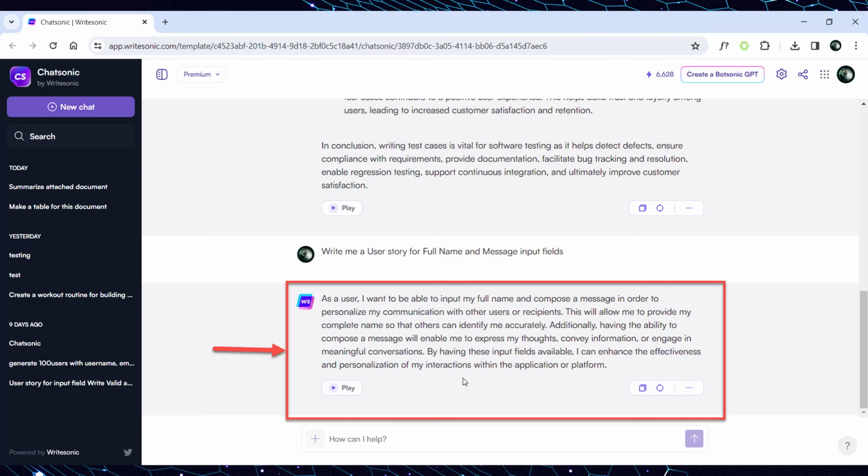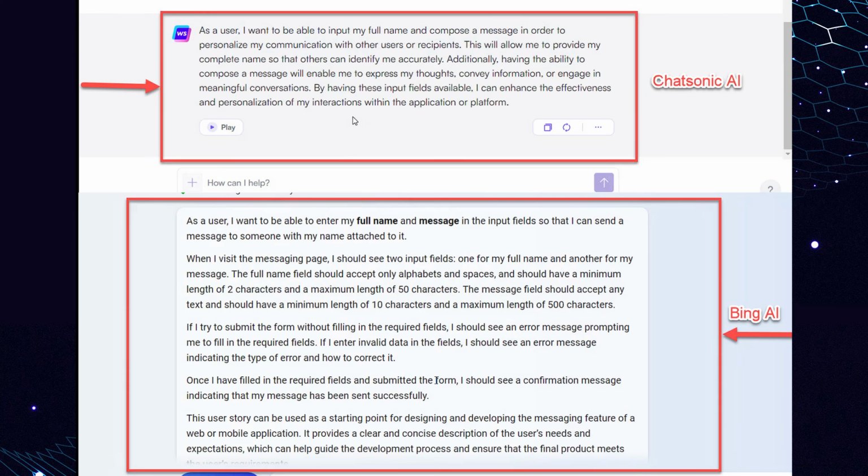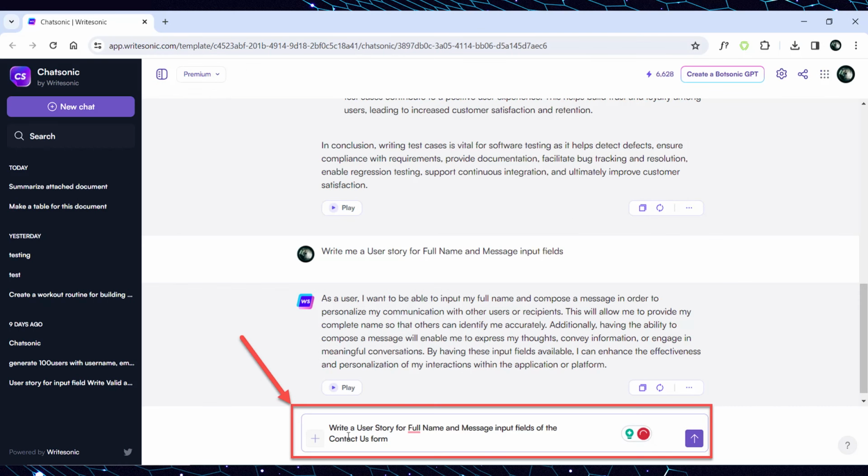As you can see, all of these AIs are able to write a user story. Comparing the answers, we can say that ChatSonic generated only one user story, which looks quite similar to Bing AI's, but a little less extensive. Meanwhile, Bard AI generated several user stories for different scenarios. Even one of them contained a Contact Us form, although they were much less detailed.